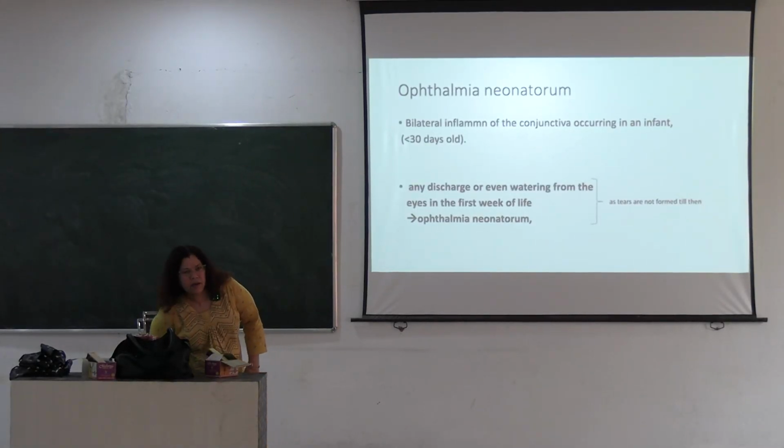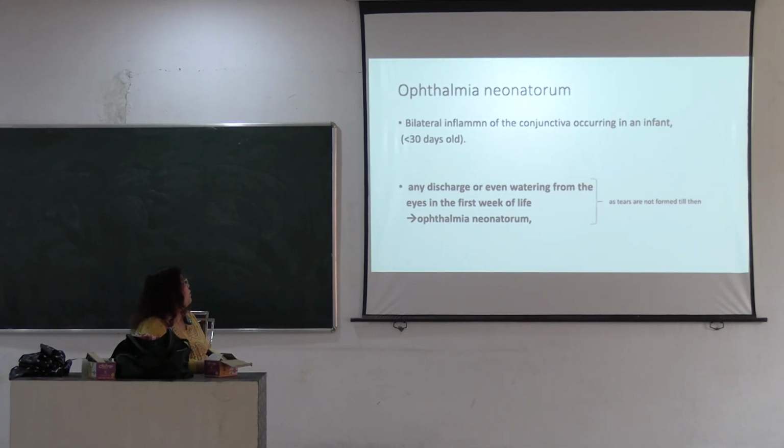Trachoma and other follicular conjunctivitis and all types of viral conjunctivitis. And today we will discuss ophthalmia neonatorum and allergic type of conjunctivitis and degenerative conditions of the eye. So, ophthalmia neonatorum is a bacterial inflammation.